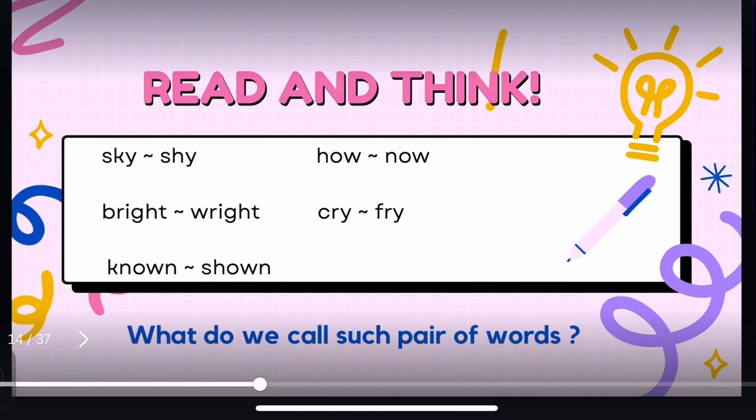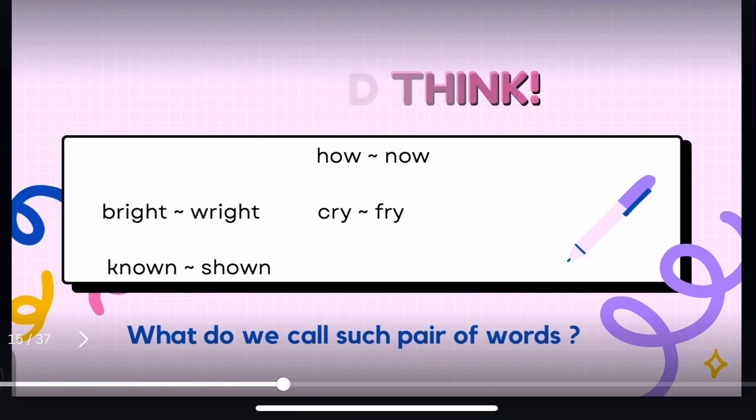Read these pairs of words: sky, shy; bright, right; known, shown; how, now; cry, fry. Now tell me what we call such pairs of words. Yes, correct. They are rhyming words.